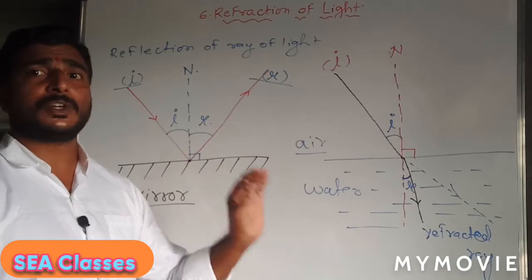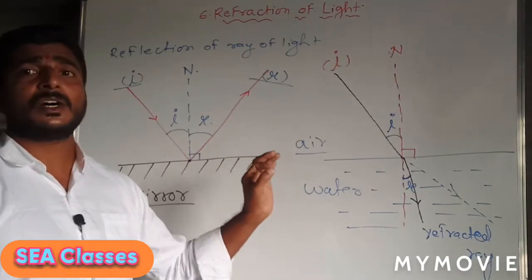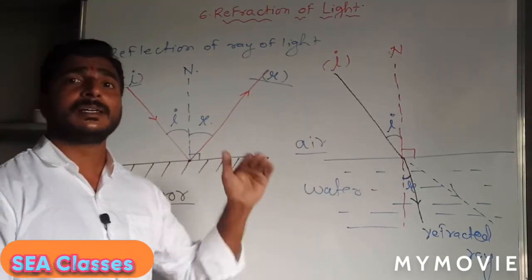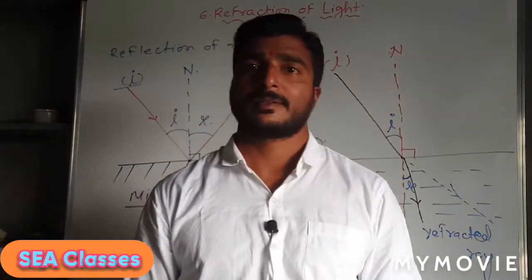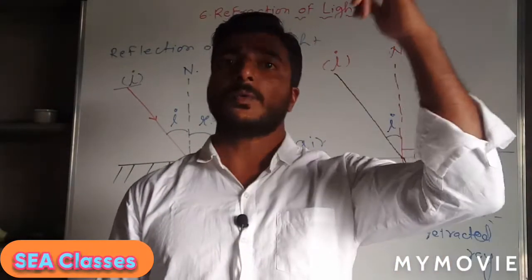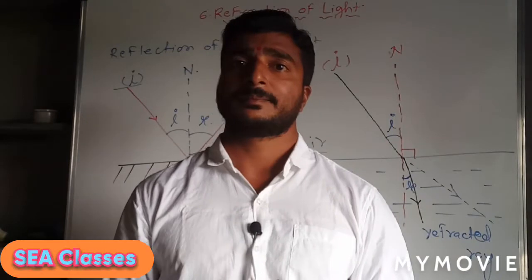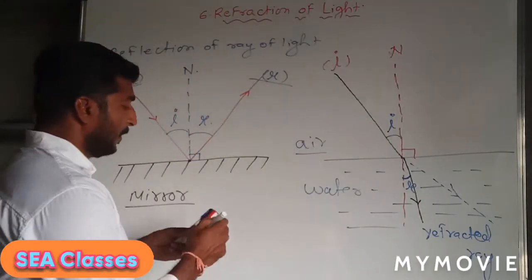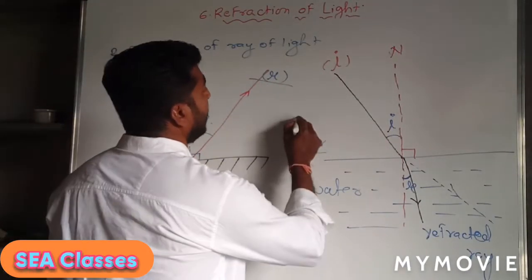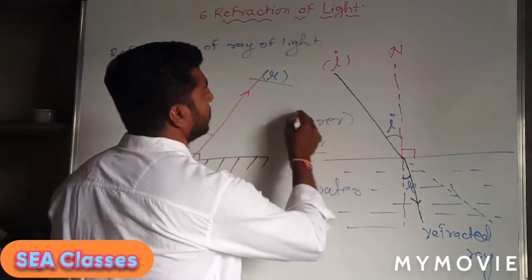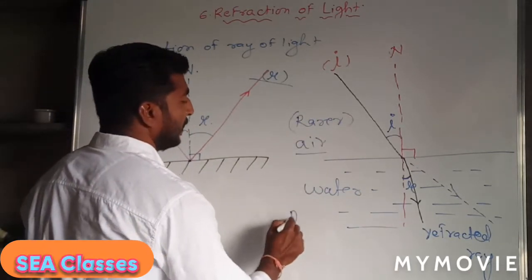In short, the ray of light bends when it travels from one medium to the other medium. Here one medium we can say is a rarer medium, and the other we can say is a denser medium.